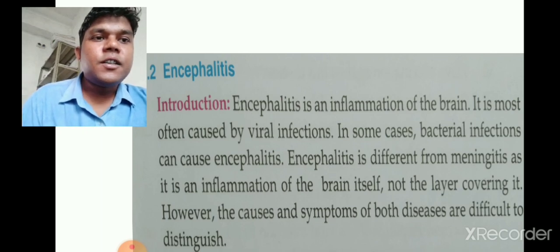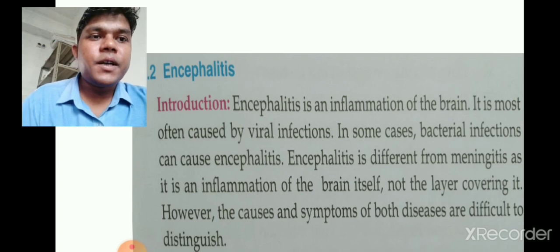Encephalitis is different from meningitis, as it is an inflammation of the brain itself, not the layer covering it.